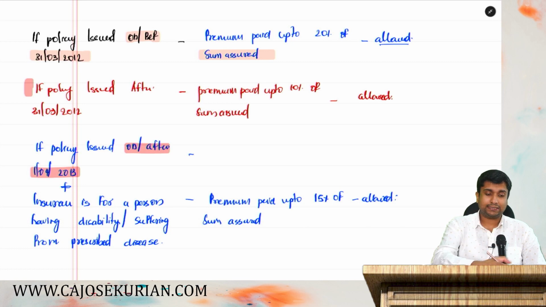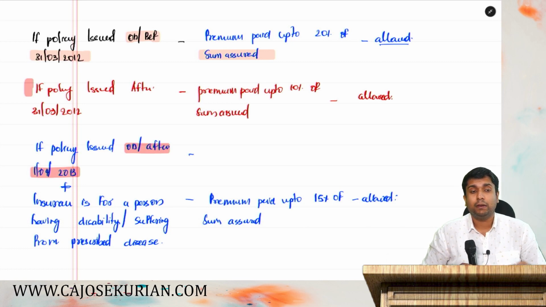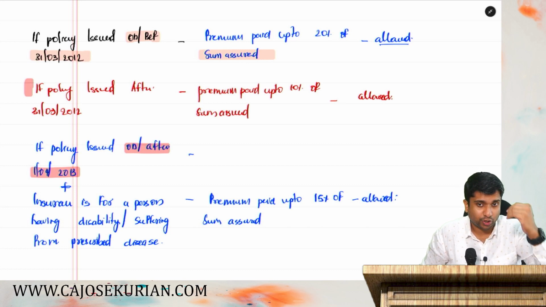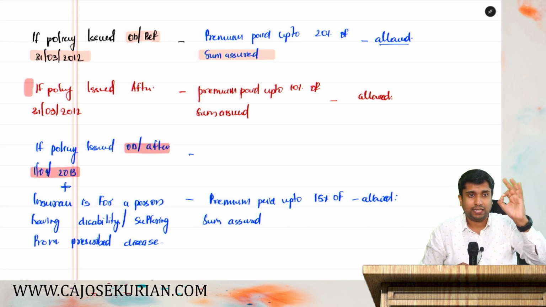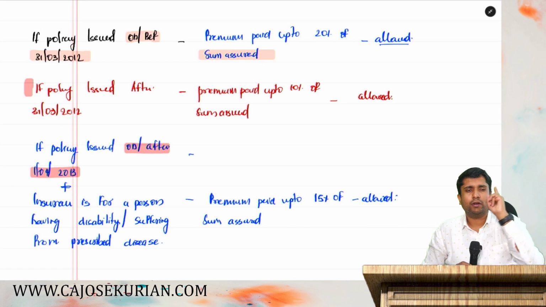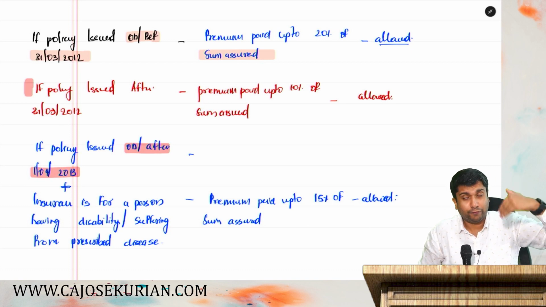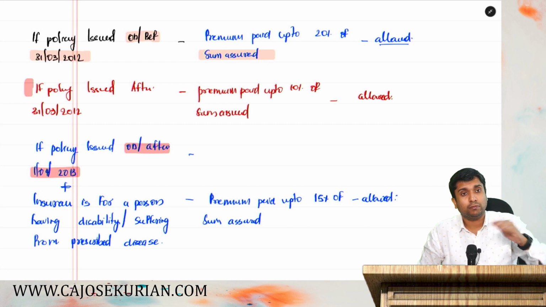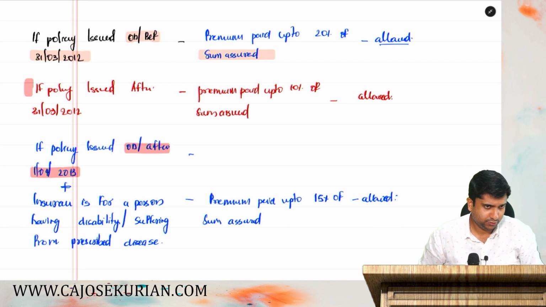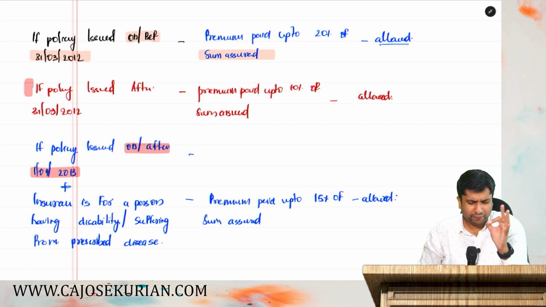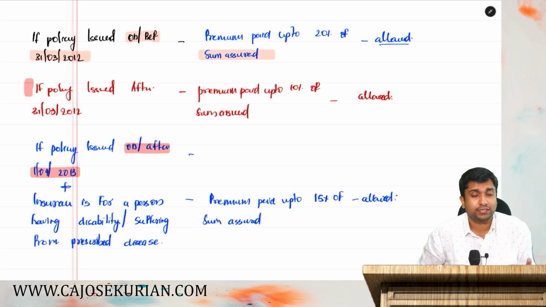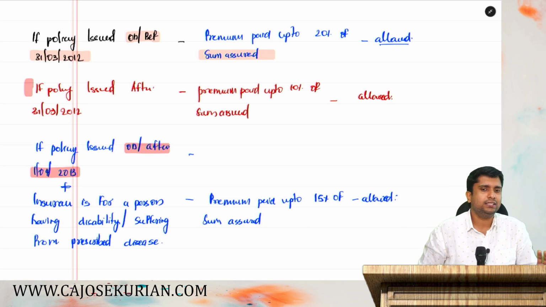Now listen, these are the three limits that you should study under 80C. First item, premium on life insurance. Now listen friends, if the policy is taken on or before 31st March 2012, premium paid up to 20% of the sum assured is allowed as a deduction. There is no other condition, nothing.